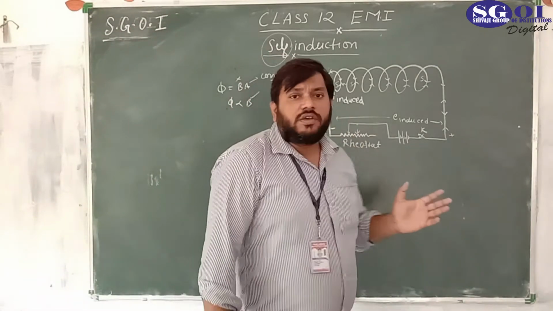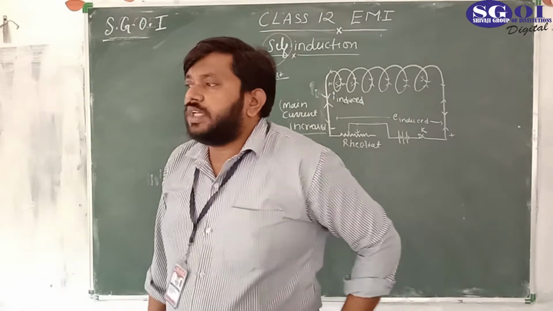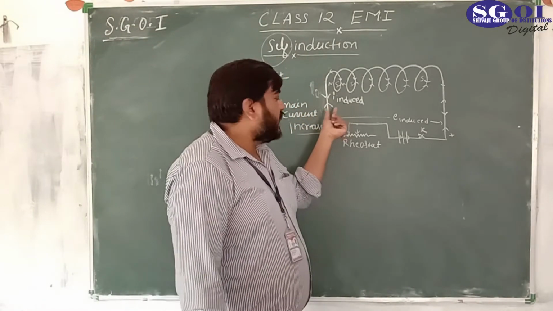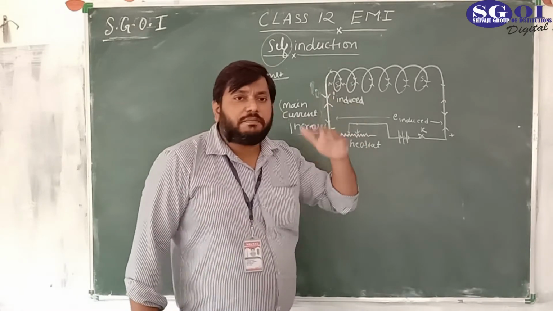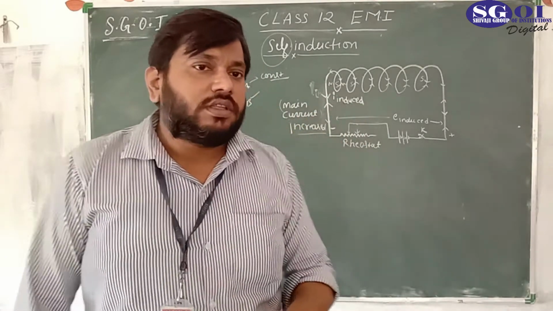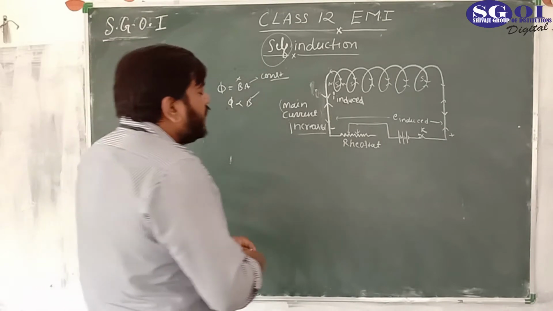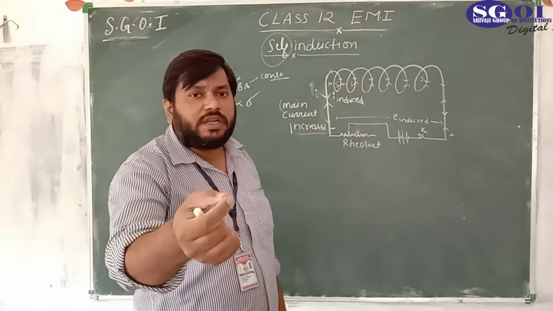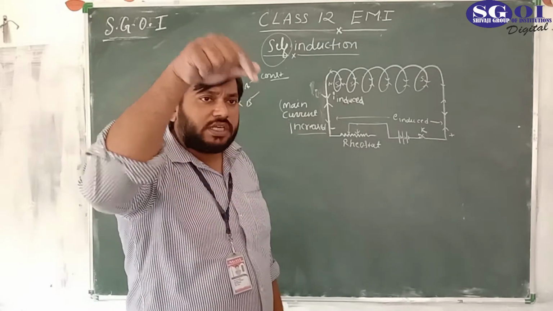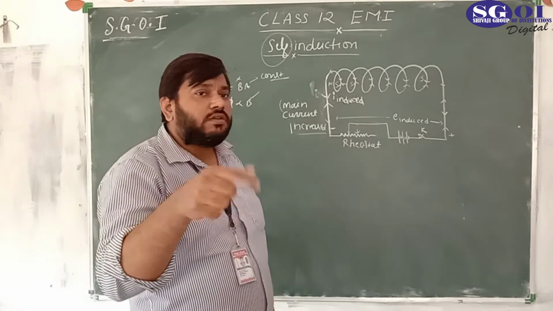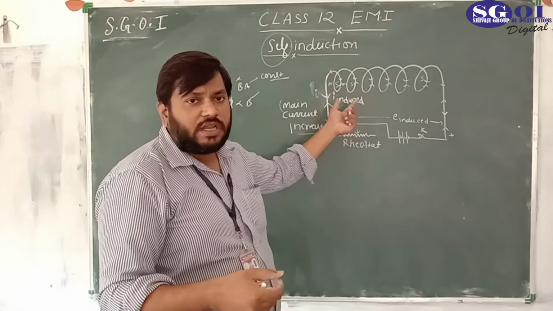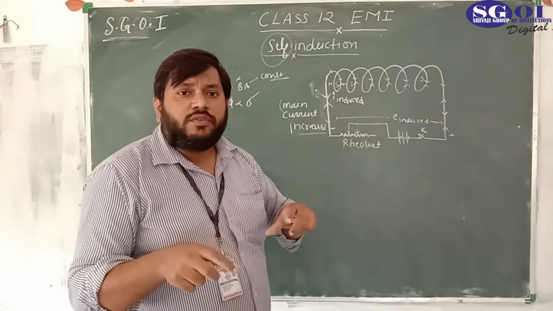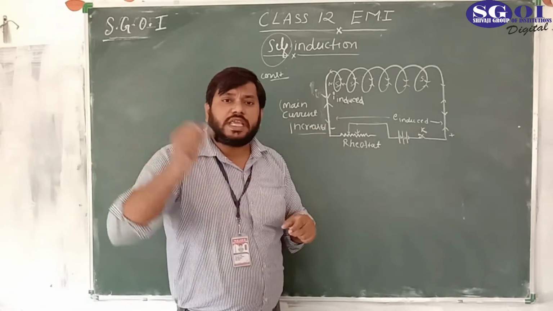We have seen what the self-induction concept is. In the same way, if the main current is decreased, there would also be a change in magnetic field and change in flux. It means induced current is there, induced voltage is there, and what is the direction of the induced current in that case?